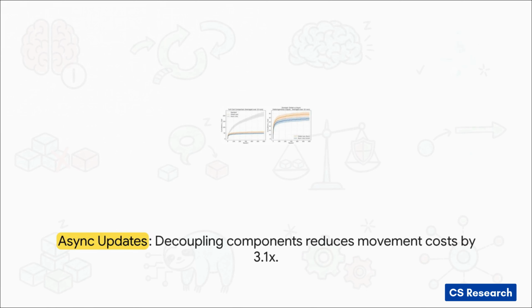It's reliably and consistently cheaper across the board. By exploiting the sparse graph structure and using local triggers, so nodes only update themselves and their direct neighbors, they completely crush the movement costs. You can literally see a 3.1 times reduction visualized right there in the massive gap between the top gray baseline and the bottom blue line, all because stable parts of the system weren't forced into a needless update just because a volatile neighbor had a hiccup.